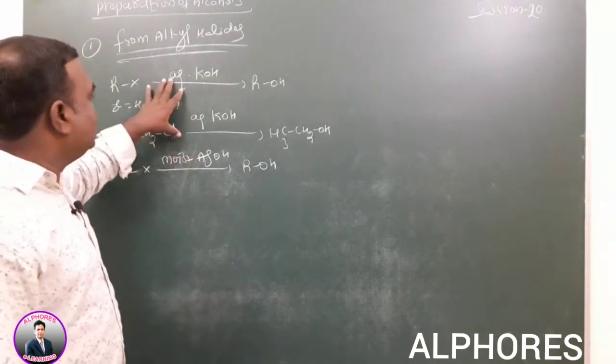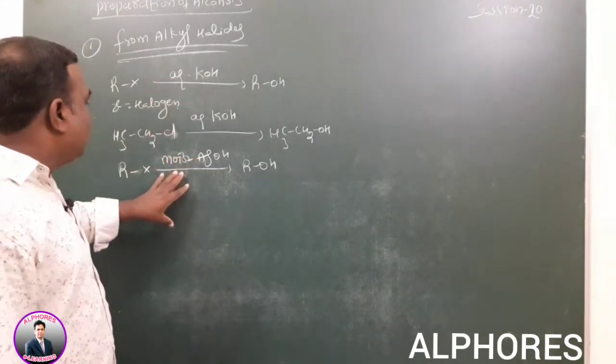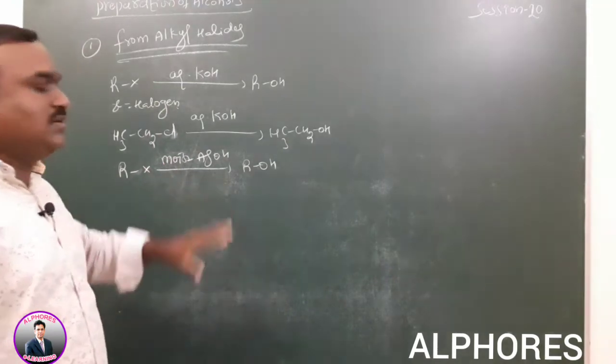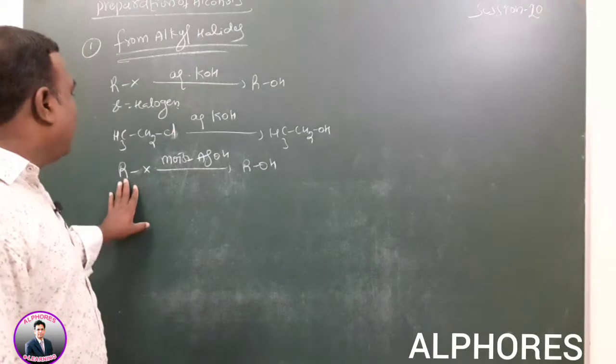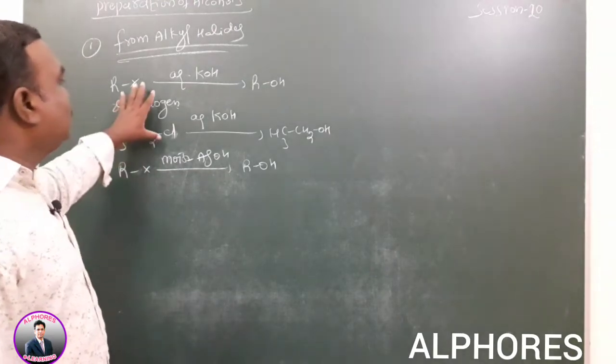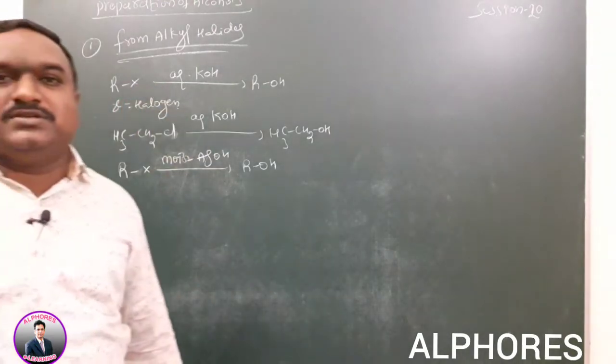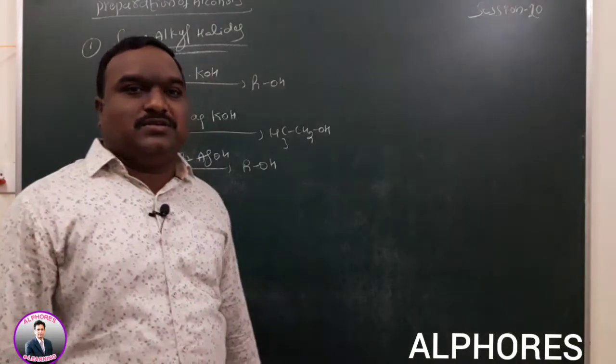Compared to these methods, we get a greater yield in this method. It is a better method to prepare alcohols from alkyl halides compared to the above methods.